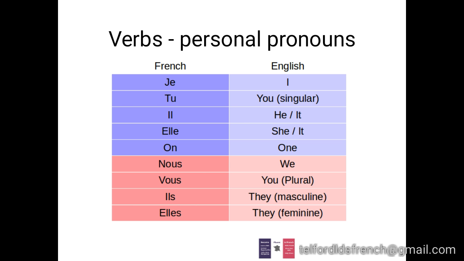On the left-hand side is a list of the French pronouns. I'll sound them out so that you know how they sound, and we'll discuss each one as we go through. Je is I, and is used in almost exactly the same way as we use I in English. Tu is you, but only if you're speaking to one person. Il is he or it. Elle is she or it.